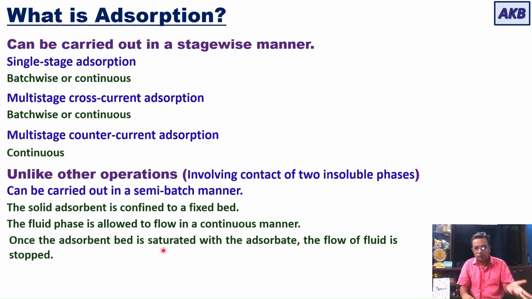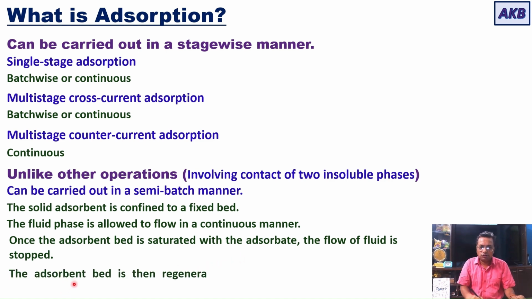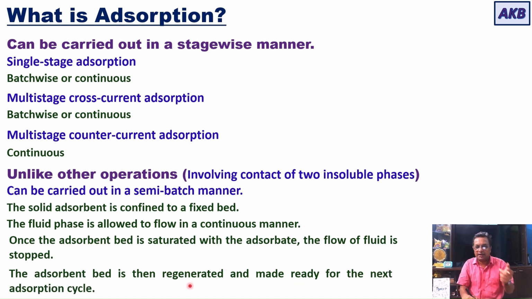Once the adsorbent bed is saturated with the adsorbate, the flow of the fluid is stopped, and then the adsorbent bed is regenerated and made ready for the next adsorption cycle. Regenerated means whatever substance is adsorbed on the adsorbent bed is dissolved, removed, and recovered, and in this way the adsorbent bed is regenerated.